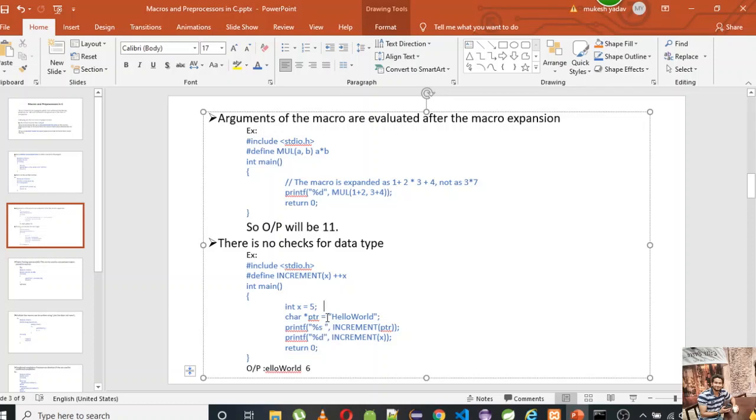The pointer points to the first element in the character array. So earlier, if I would have printed without incrementing, it would have printed hello world. But now since I have passed this pointer to increment, it will now point to the second character. So it will print from E, not from H. That's the difference this increment has made. And the second one is simply incrementing 5 to 6. Moving on.